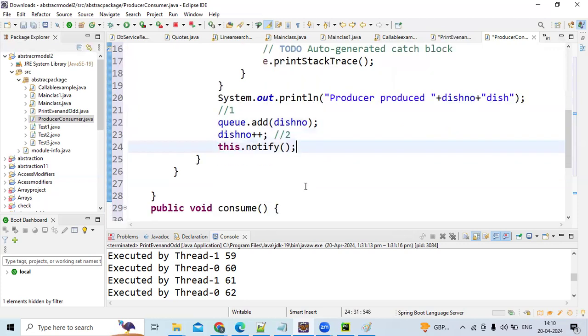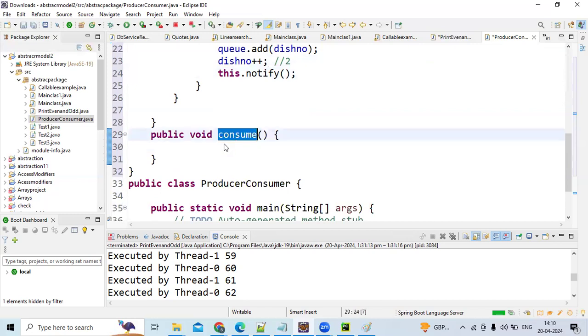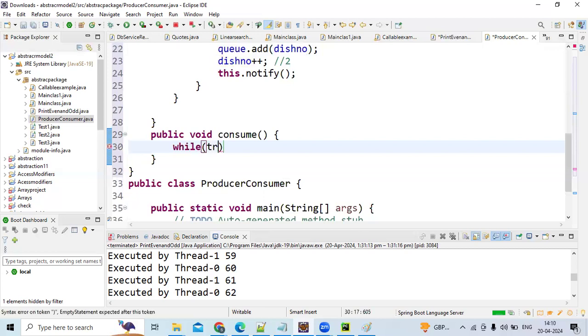Now the thread which is waiting for the consume will get the lock now, and there is no guarantee. If there are only two threads, this thread will get the lock. Let us assume how we will get the consume method. Again, this also takes infinite time. Ramakrishna, are you following? Yes, yes.